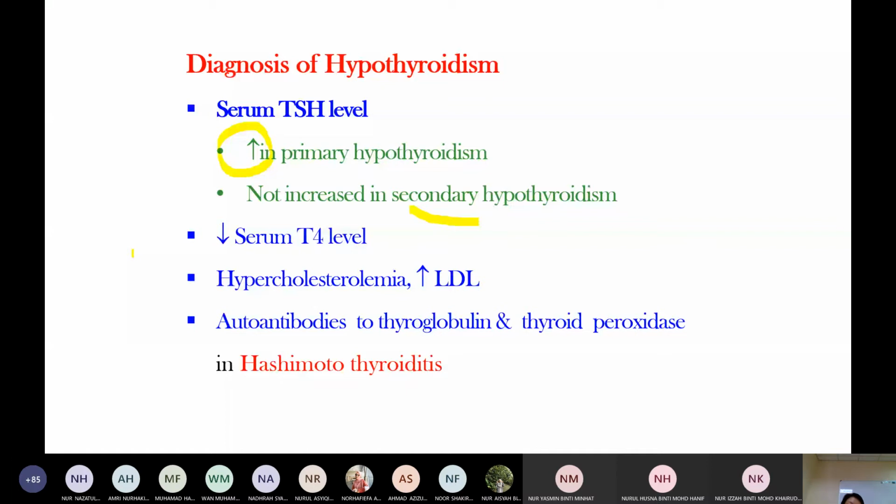T3 and T4 levels are reduced, and with reduced LDL receptors, there is increased LDL and increased cholesterol. In Hashimoto's, there are autoantibodies to thyroglobulin and thyroid peroxidase. I think this is easy to understand.